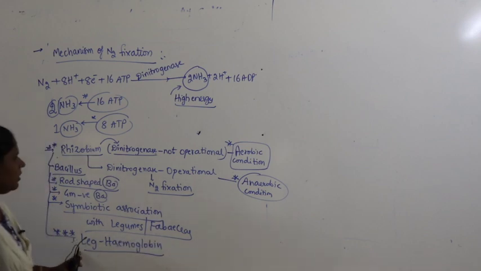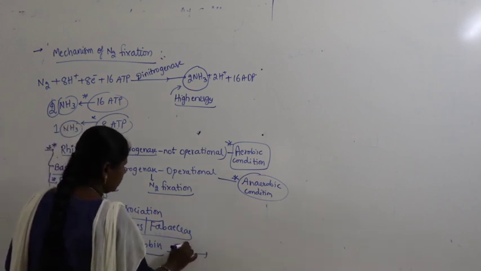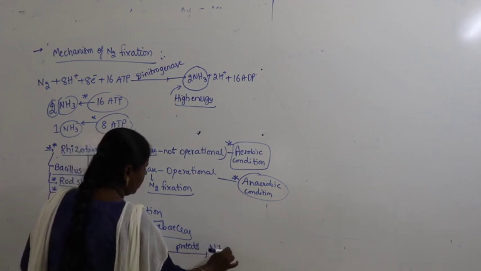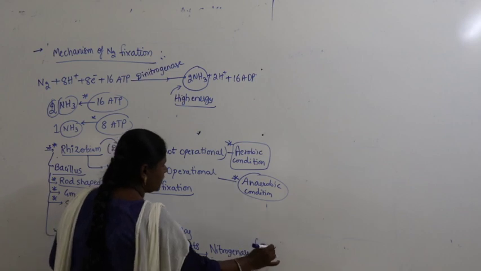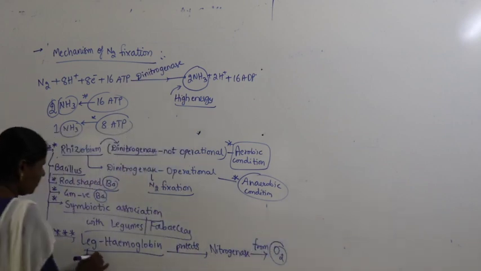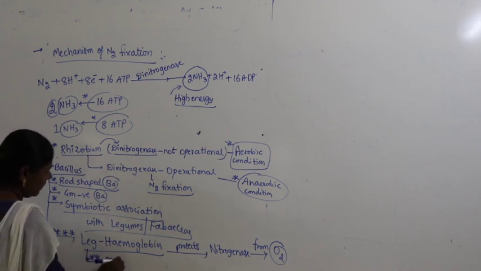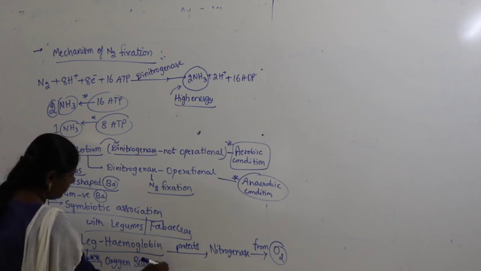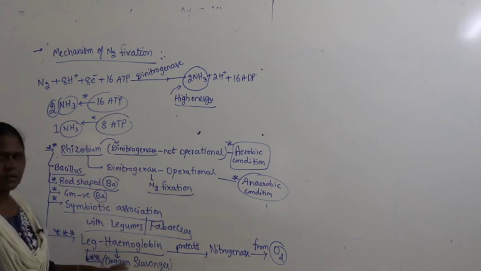Leg hemoglobin protects the dinitrogenase enzyme from the impact of oxygen. That's why, very importantly, it's called an oxygen scavenger, like hemoglobin.